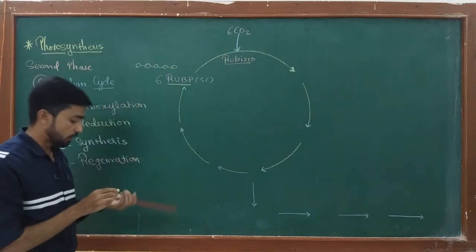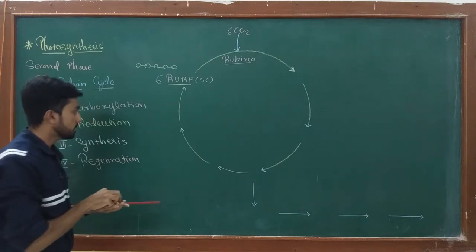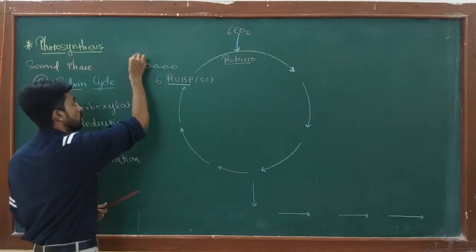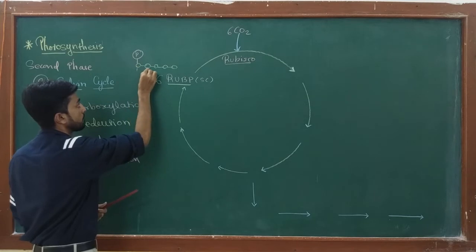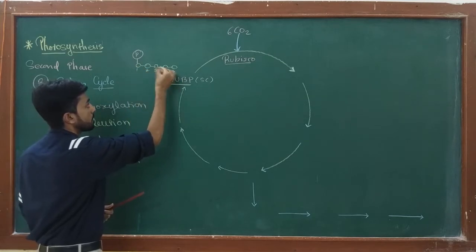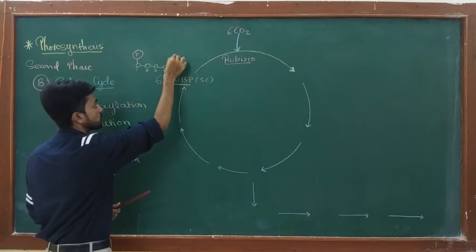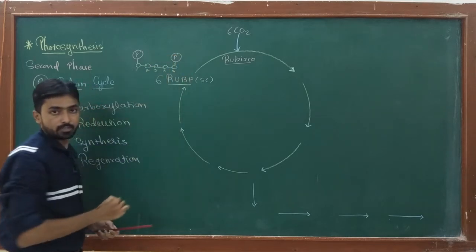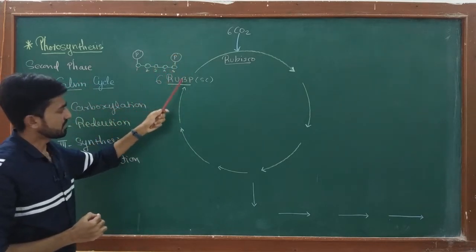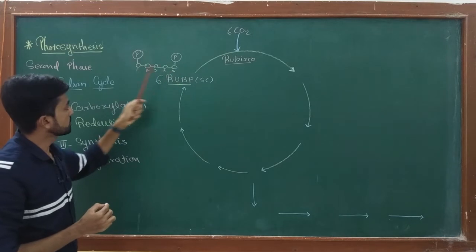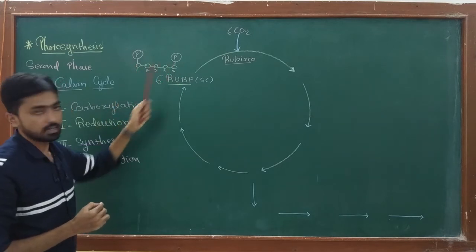So RuBP has 5 carbons, one phosphate is attached on carbon number 1, while carbon number 5 also has another phosphate. So this is the general structure of RuBP, which has 5 carbons and 2 phosphates on the first and last carbon.